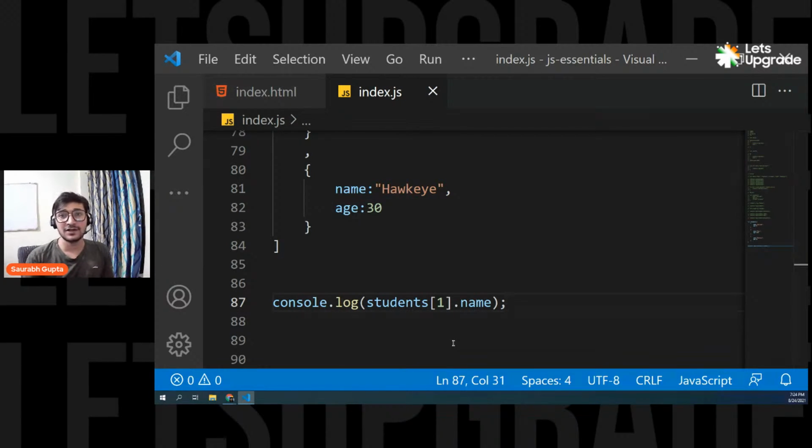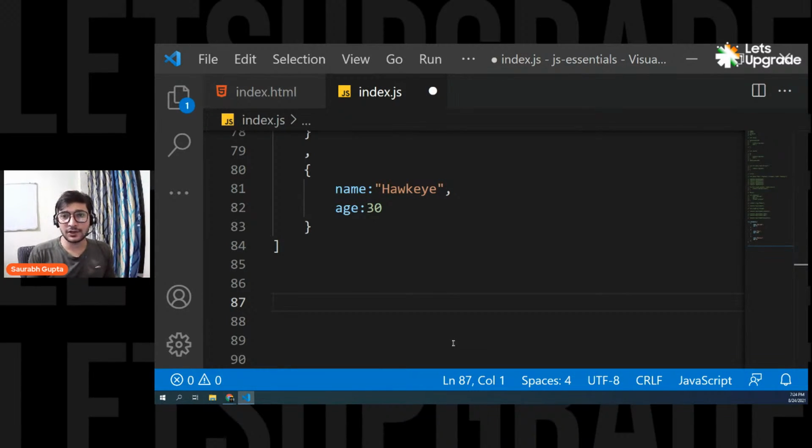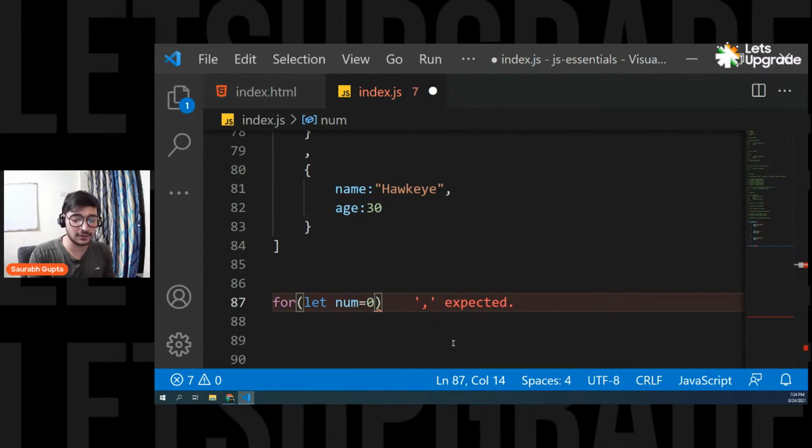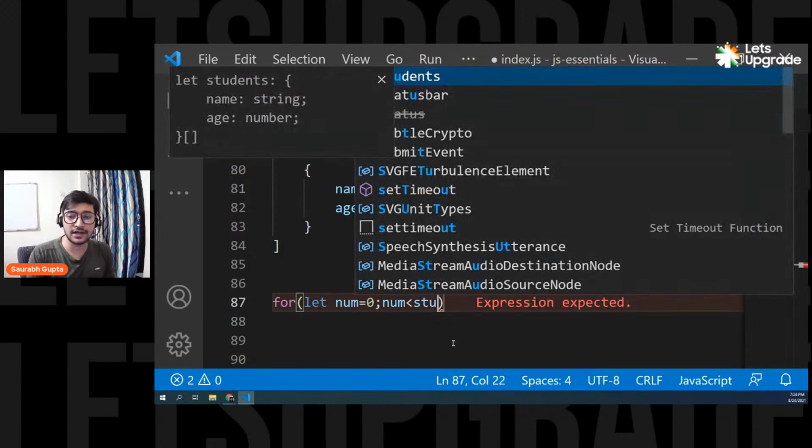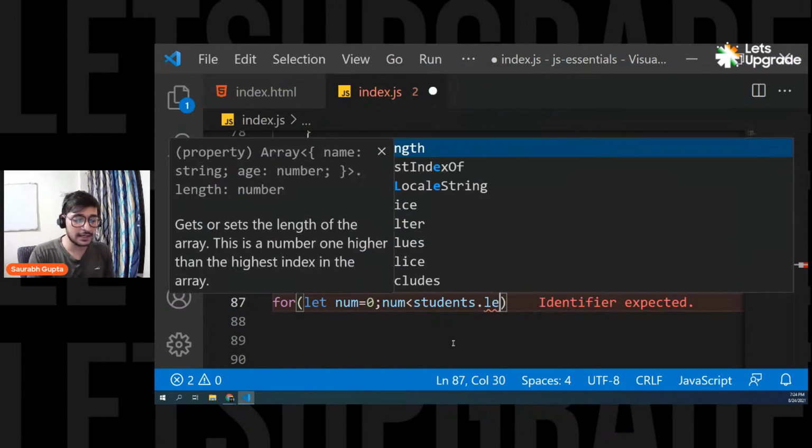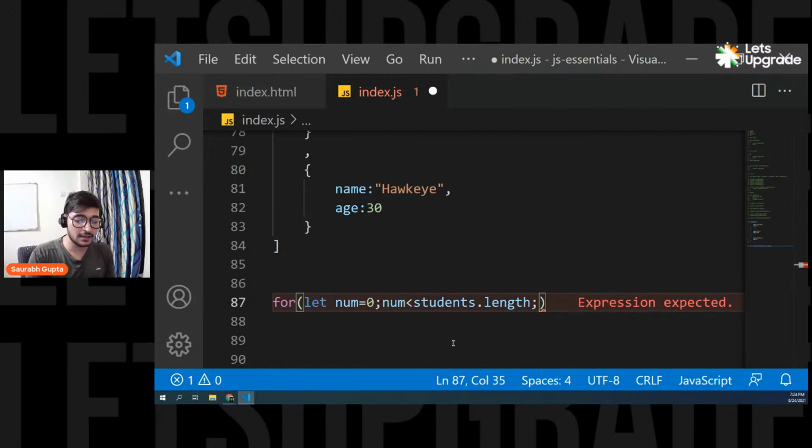And you have objects, so that you can store related data at one place, so that it can represent an object properly. Okay, and now again the same thing. See, guys, now it is an array, so you can also work with a loop. So let's go ahead. For let num equals 0, because you know the first index is 0. Num is less than, let's say, students is an array, right? So students dot length, and then num plus plus.